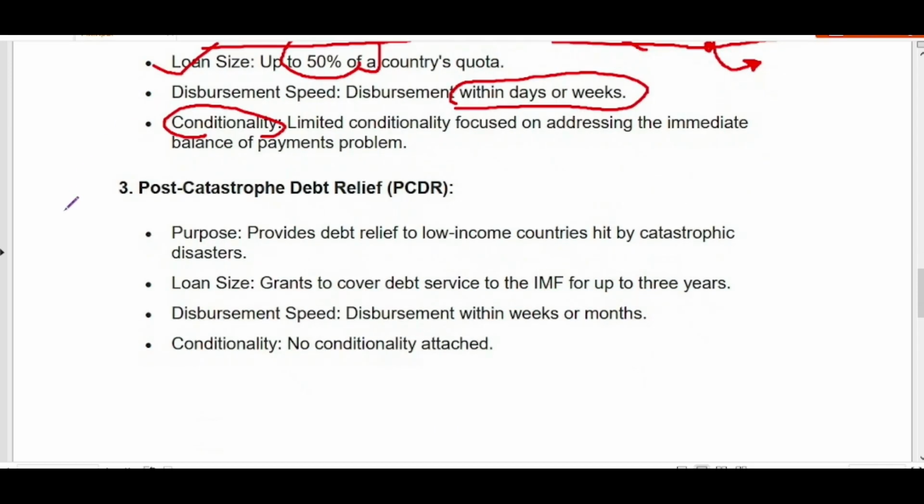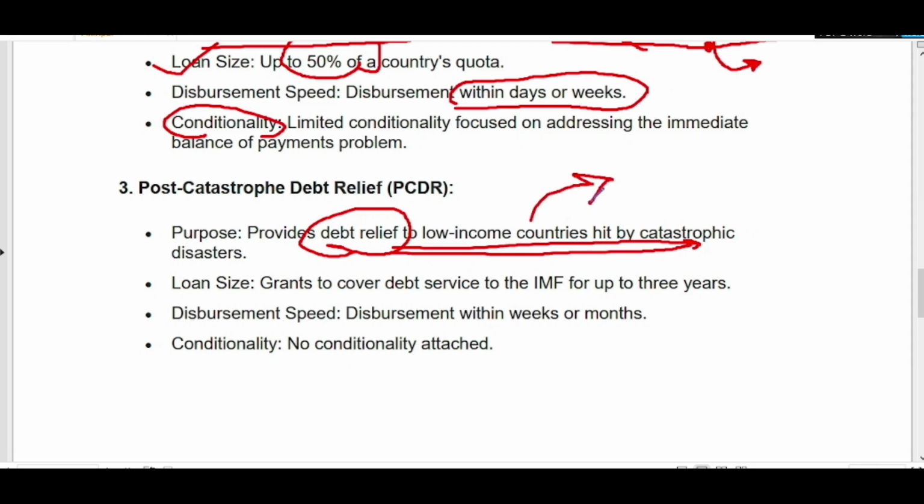Now let us talk about another important funding mechanism, the post catastrophe debt relief mechanism. This mechanism deals with providing debt relief to low income countries hit by catastrophic disasters. When low income countries are hit by a catastrophic disaster, their ability to pay debt becomes very low, right? Or they may fail to pay their debt.